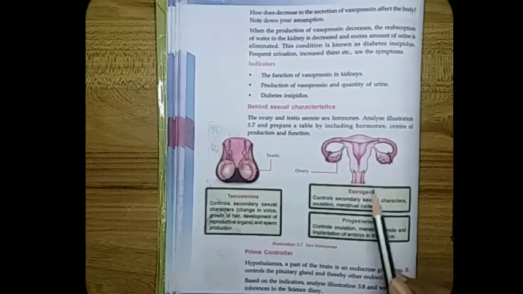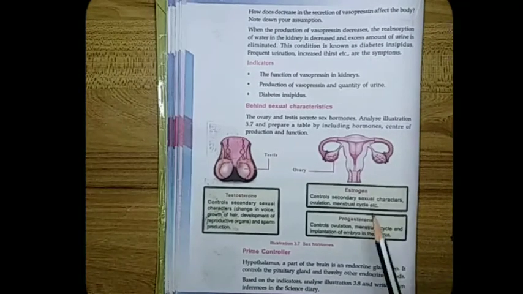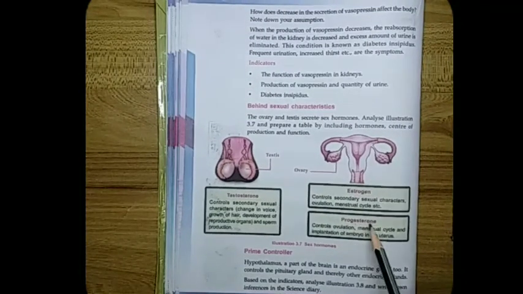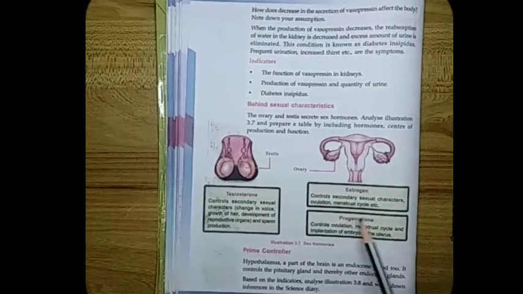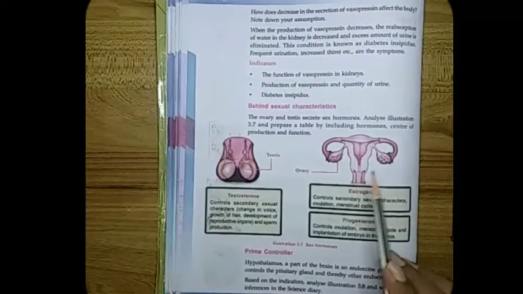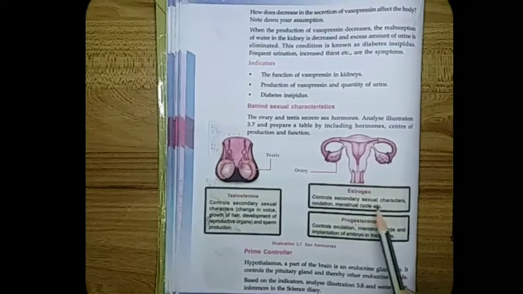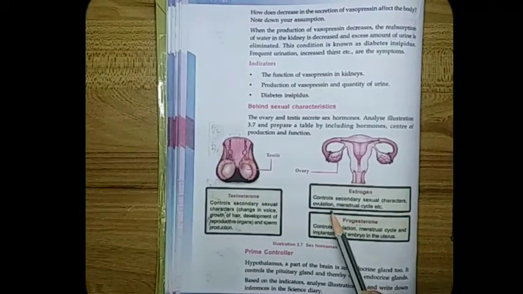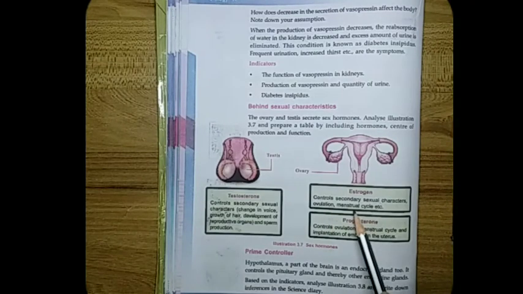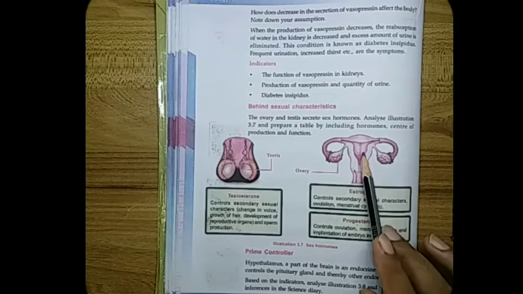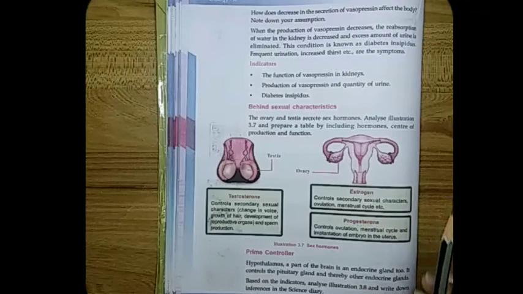Then what about the ovary? The ovary produces mainly two hormones, estrogen and progesterone. What are the functions of estrogen? It controls the secondary sexual characters, then ovulation, the menstrual cycle, etc. What about progesterone? It controls ovulation, the menstrual cycle, and implantation of the embryo inside the uterus, etc.